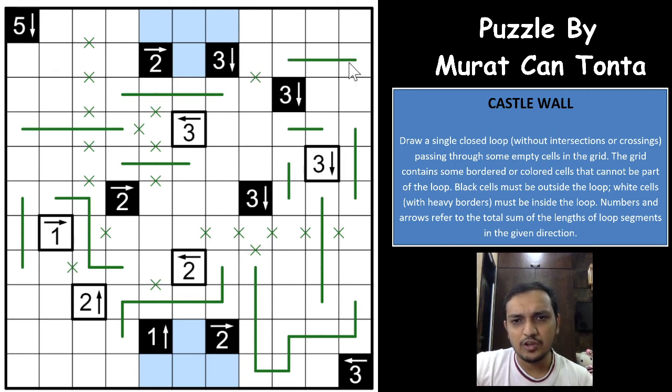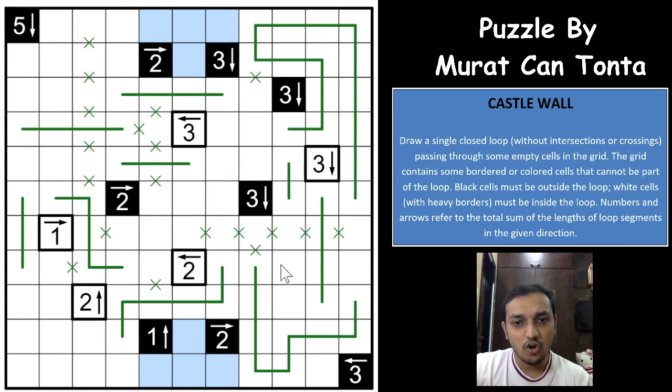The 2 has only 1 way to be fulfilled, and it has to be this way. You'll have a separate loop that is coming this way and will go this way, right? And with that you have 1 2 3 4 5. So it has an odd number of loop ends inside this closed area, 1 2 3 4 5. So this loop end will have to come inside, and this itself forms a small closed loop. So these will have to repel each other, right? This will go this way again, and both of these will connect now.